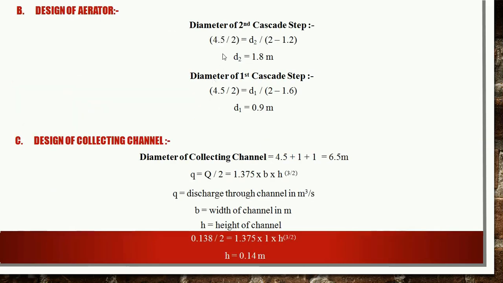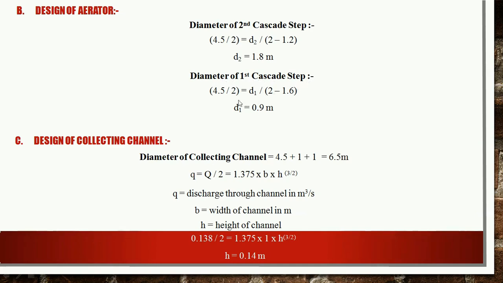So again, the formula for the second step: 4.5 divided by 2 is equal to D2, that is the diameter of the second cascade step, divided by 2 minus 1.2. 1.2 because there are 3 steps below this second step, number third, number fourth and number fifth, each having a rise of 0.4 meter, hence the value 1.2. Solving this equation, we get the diameter of the second cascade step as 1.8 meter.